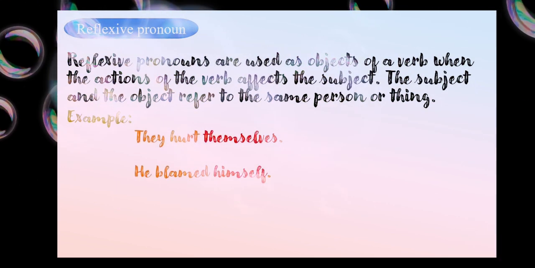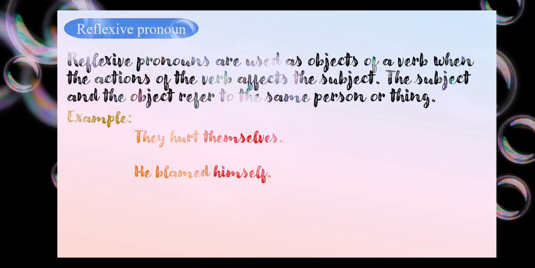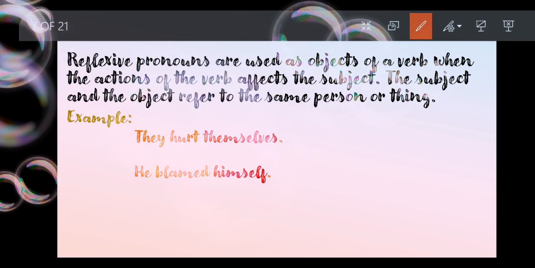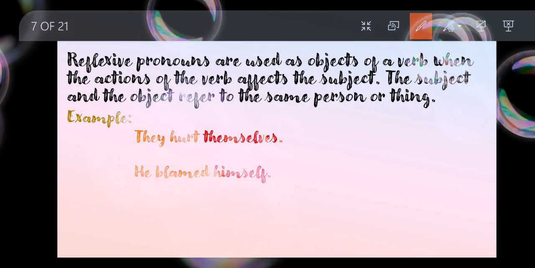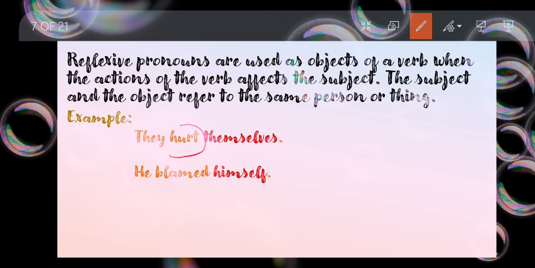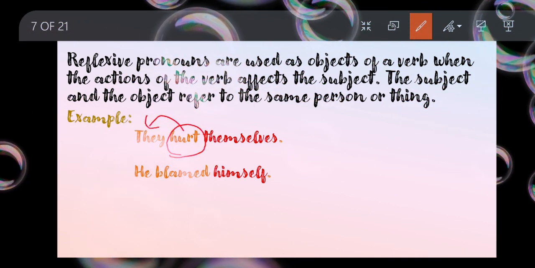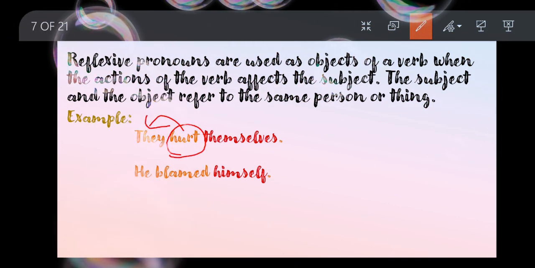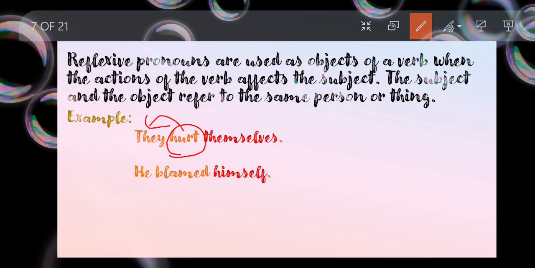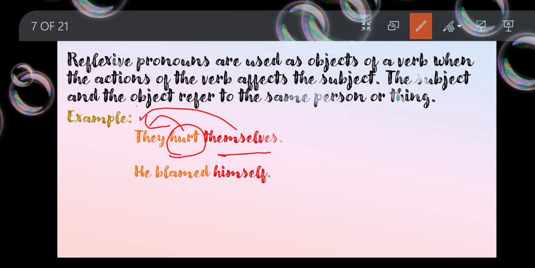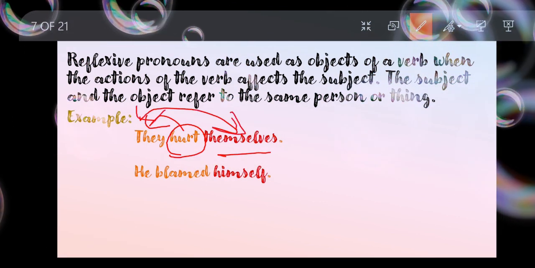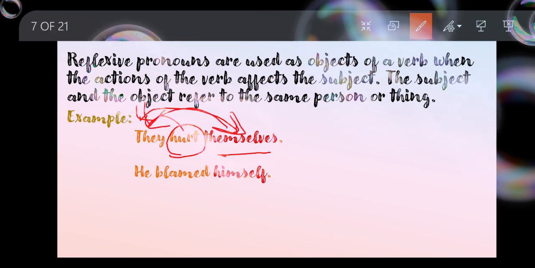Okay, so here we can see there is a verb. Yes, and the verb is affecting my subject. Okay, when my verb is affecting my subject, then we can say that my subject and the object refer to the same person or thing. Then it is said to be a reflexive pronoun.